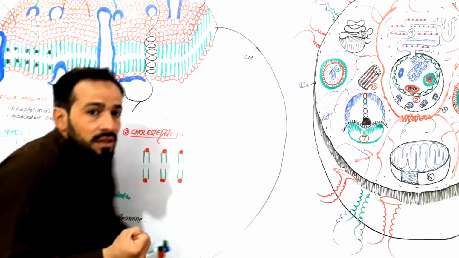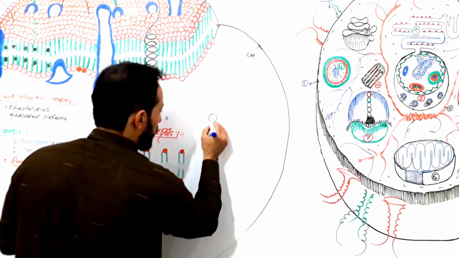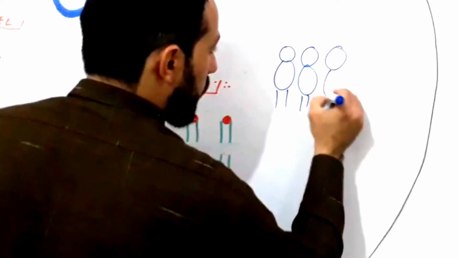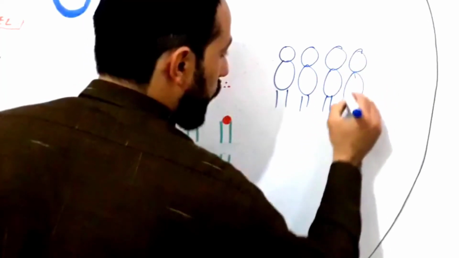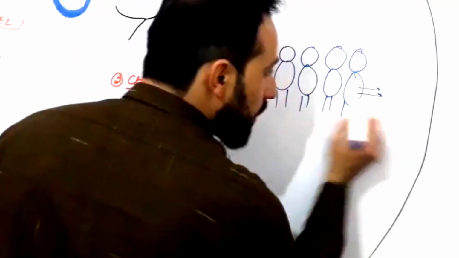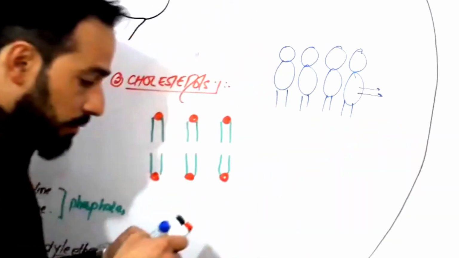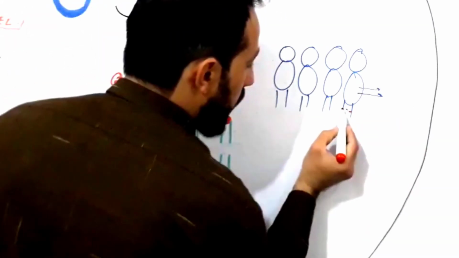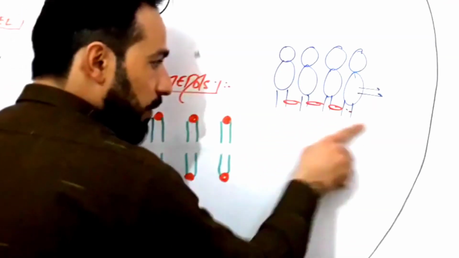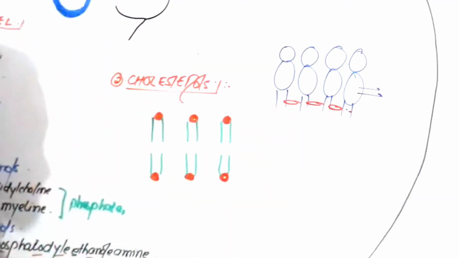So there should be some molecules which will tie their legs, right? For example, if here is a person standing, and here is a second friend standing, here is a third friend standing, and this is the fourth friend standing, right? So if you want to move this person in that way, and you want these three also to come together with them, you have to tie their legs like this. Tie their legs. When the first person moves, the others will automatically move, right? So the same is the case here.